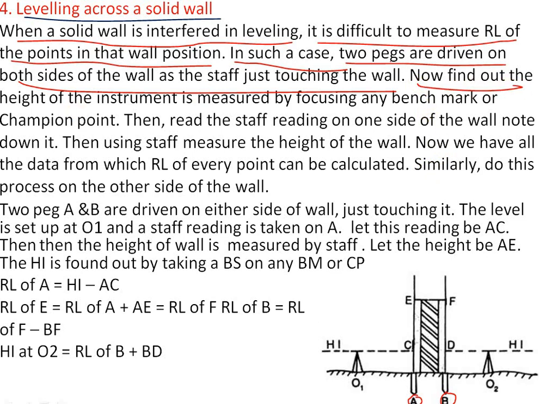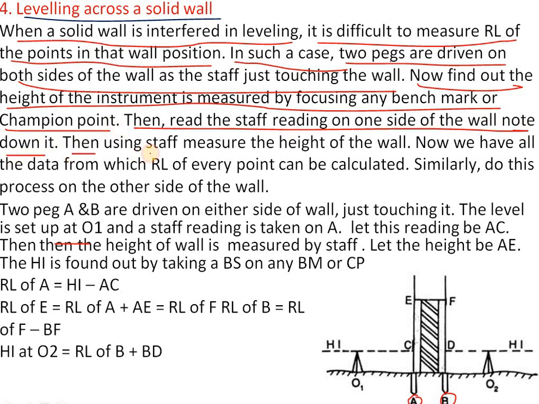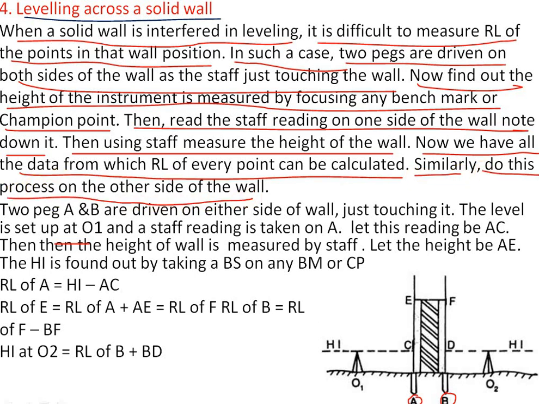Now the height of the instrument is found by sighting any benchmark or change point. Then take the staff reading on one side of the wall and note it down. Then, using the staff, measure the height of the wall. Now we have all the data from which the RL of every point can be calculated. Similarly, do this process on the other side of the wall.